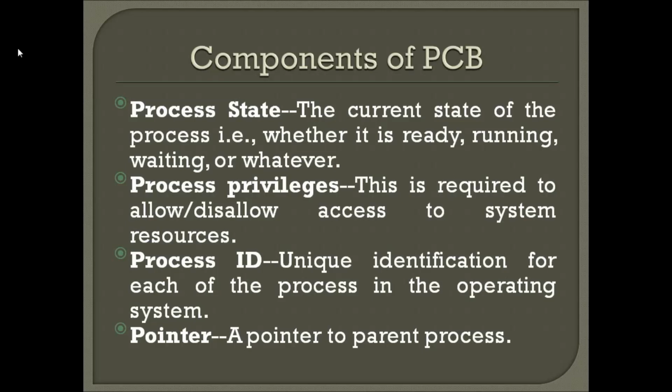So next is a pointer. When a parent process creates another process, that newly created process becomes a child process. That's why a child process always contains a pointer to the parent process. These pointer details should be there because I need to find out whether it's a parent process or a child process.